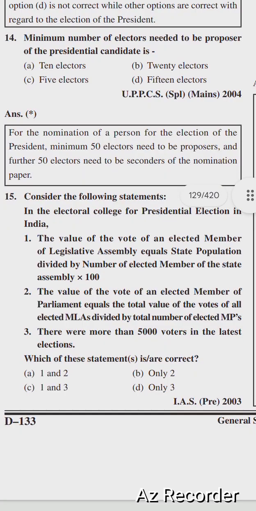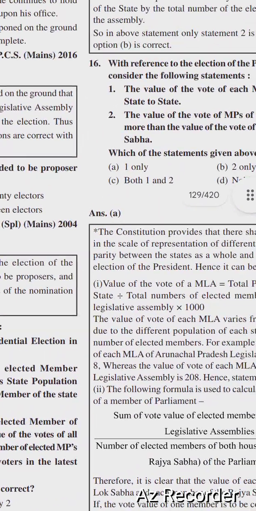Only 2 is correct. The value of the vote of an elected member of the parliament equals the total value of the votes of all elected MLAs divided by the total number of elected MPs.